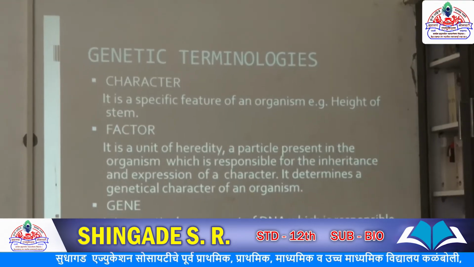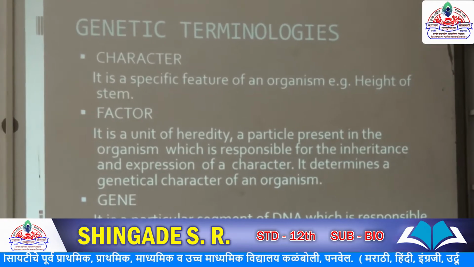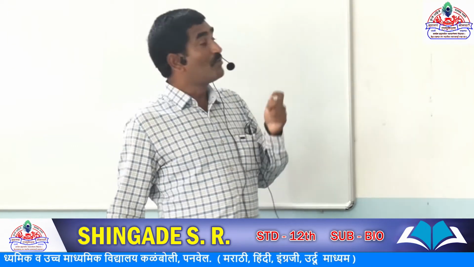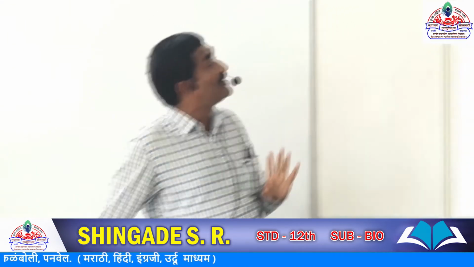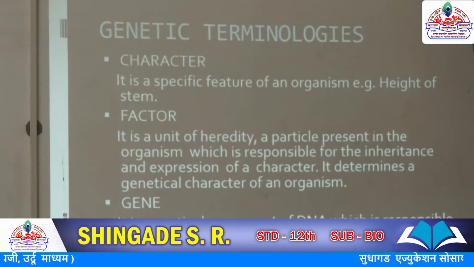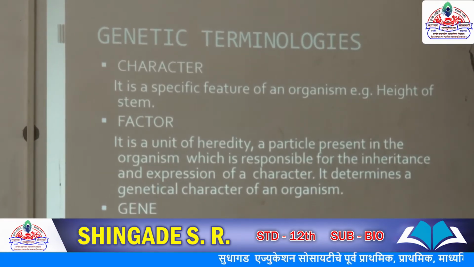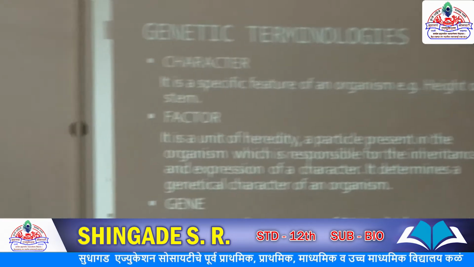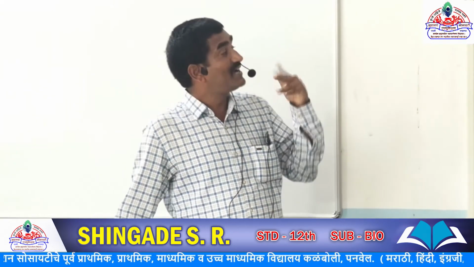Okay, so when we study genetics, we need to study the various terms, various concepts in genetics. First one is the character. When we say Mendel selected 7 pairs of characters, what are the characters? For example, height of stem, skin color, hair color, hair pattern, these are the characters. So character is a specific feature of an organism. When we say the plant is tall, when we say the plant is dwarf, tallness, dwarfness means height. So height is a character.